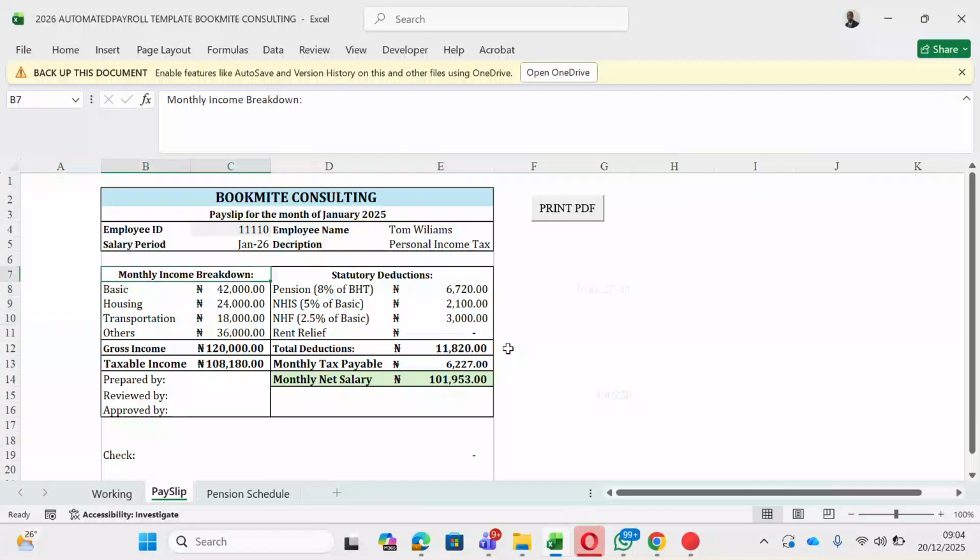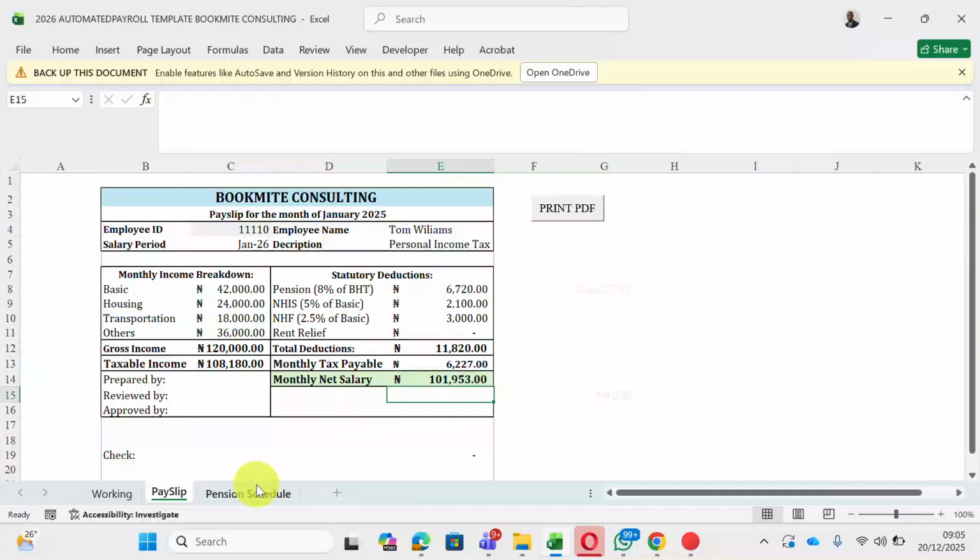You see the breakdown. That's monthly income. That's basic, housing, transport, gross income, statutory deduction, the pension, NHIS, NHF. Not everybody might be having NHIS, NHF, but pension is there irrespective of the policy your company is using; you must have pension. And then rent relief can really be gotten based on evidence. You must provide the evidence of the rent you paid. If you don't provide evidence of rent you paid, the tax authority is not going to grant you that relief. So you can see the rent relief. That's why this one doesn't have anything as rent relief. You can see the monthly net payable. So it's collecting a net salary of 101,000, while paying a tax of 6,227. So that's how it works.